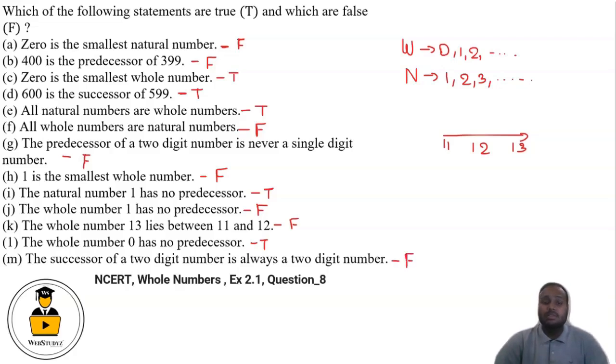Let us take the example of 99, which is a two-digit number, and its successor would be 99 plus 1, and it would be 100. So which would be a three-digit number. So this scenario is not possible.